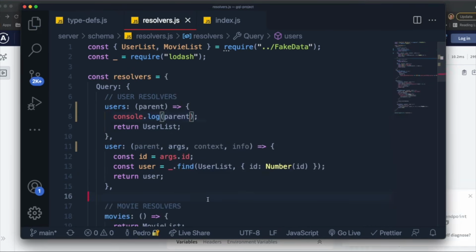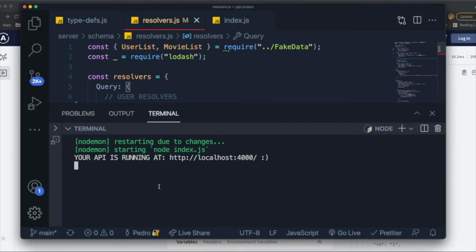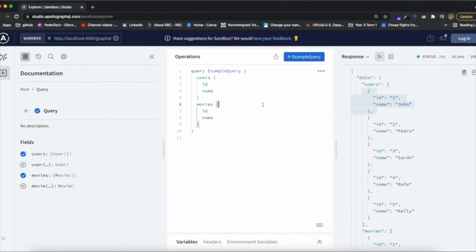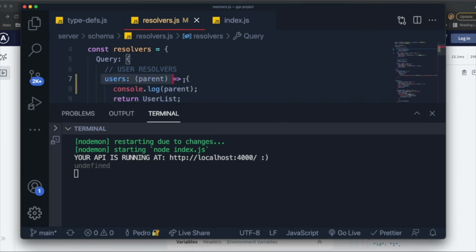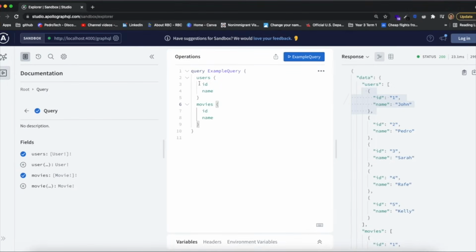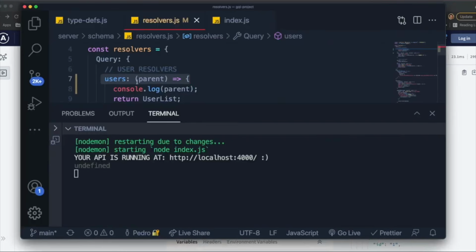I'll open my terminal over here. You should see everything is working perfectly. If I run this query, it should execute the users resolver, because we are querying for users, and that means that it is console logging the parent, and you can see it is undefined.